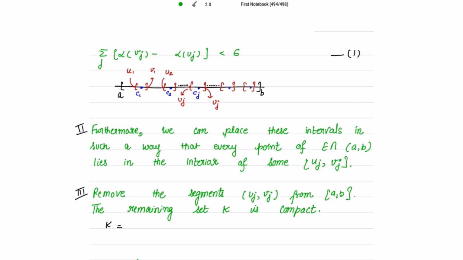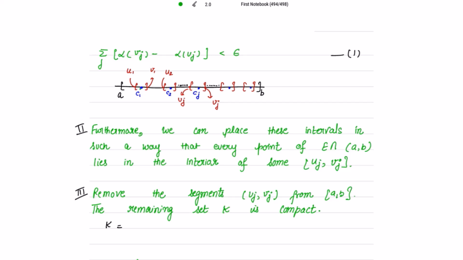Because it's not mentioned whether a and b are points of discontinuity or not. So a and b may or may not be the points of discontinuity. That's why I have taken the open interval where a and b are not included. So if I take the intersection of E with this open interval, of course, every point will lie in some of these [uj, vj], right?